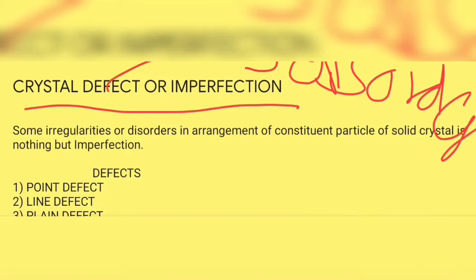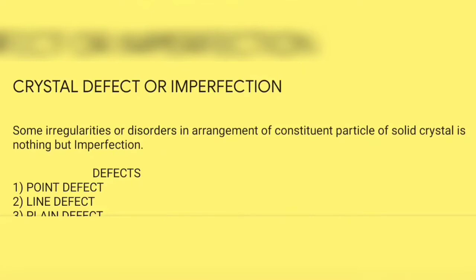So in the crystal defect, what will happen? We are talking about the defect in the solid. What can be the defect present in a solid? It is present in the arrangement of particles. Some irregularities or disorders in the arrangement of constituent particles of a solid crystal is nothing but imperfection. So this is a crystal defect or imperfection: a disorder in the arrangement of the constituent particles of a solid crystal.